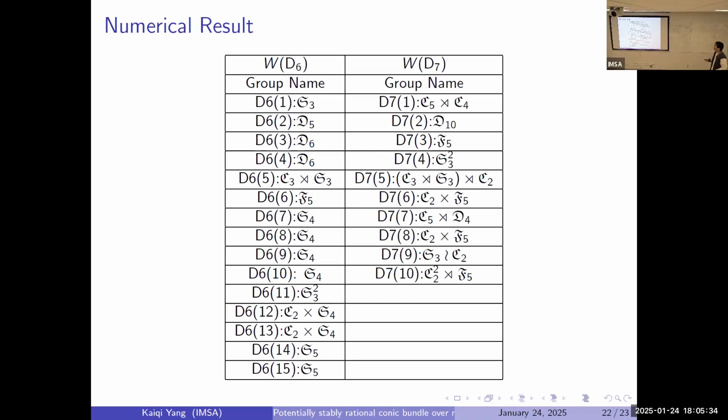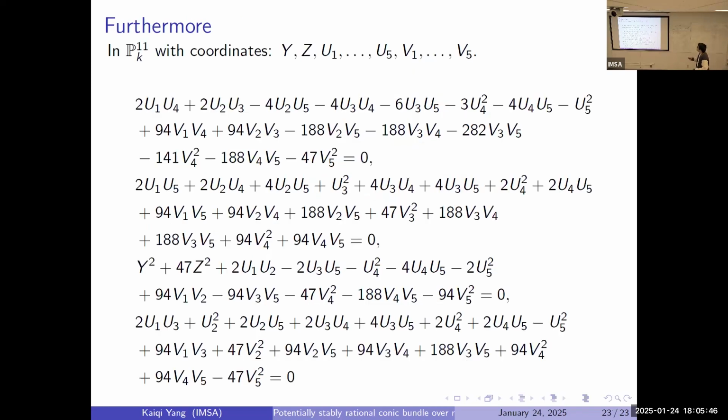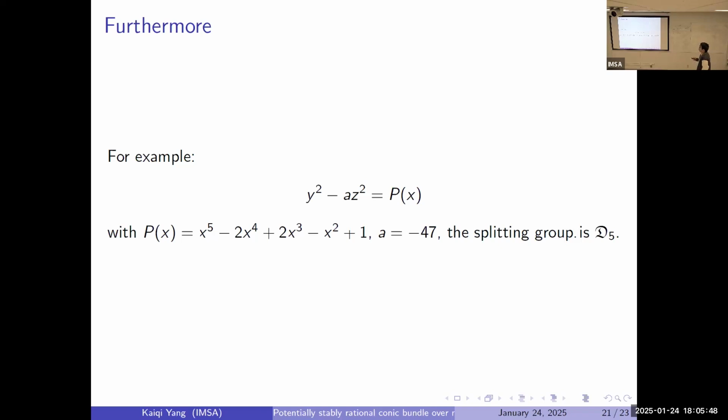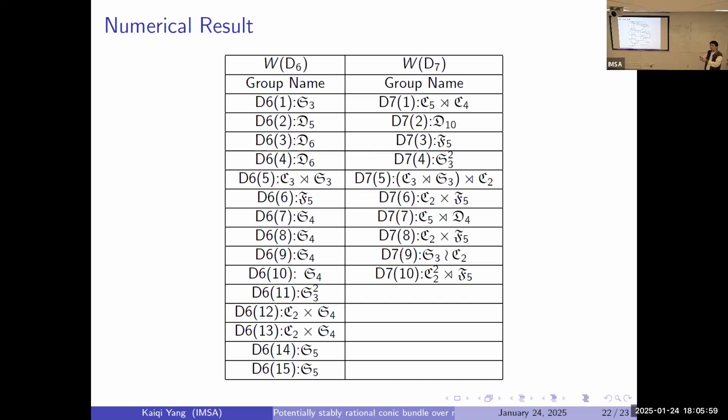Okay, now it works. For example here, in the graph of D6, we have the D5 group. So S3 is the simplest one, and next is D5. For example, I pick an example where this polynomial has Galois group D5, the discriminant is -47, and the splitting group is D5, and I just construct a torsor and try to show that the torsor is rational.